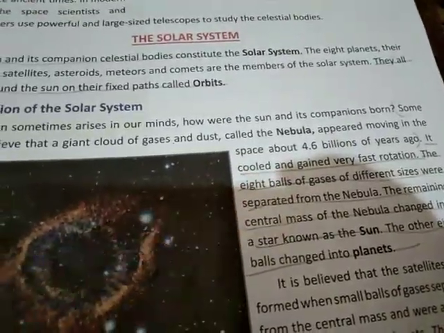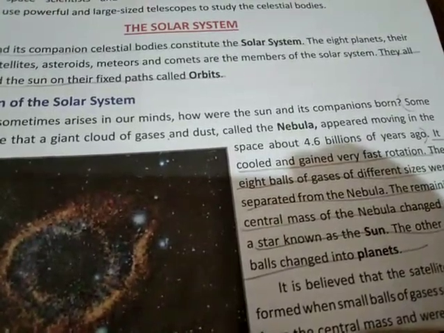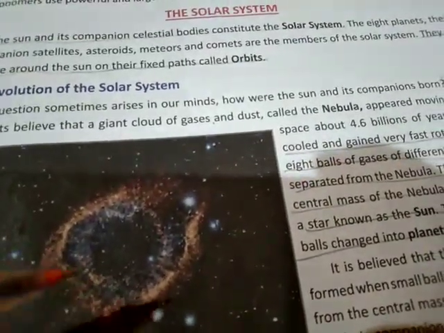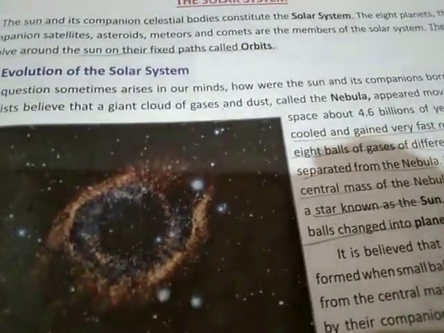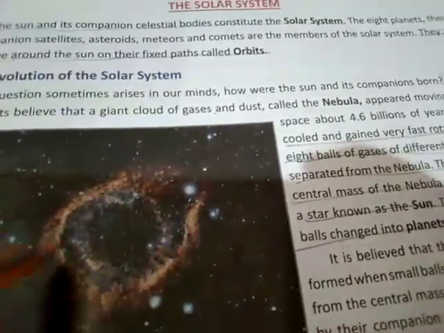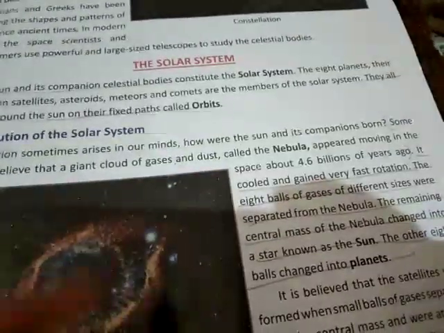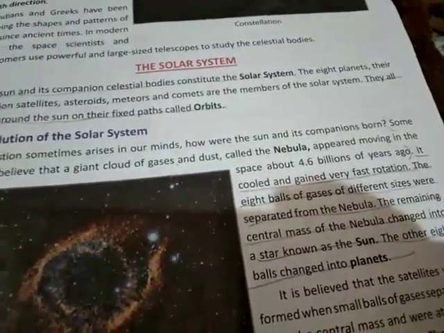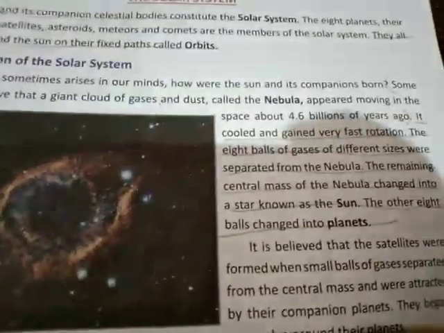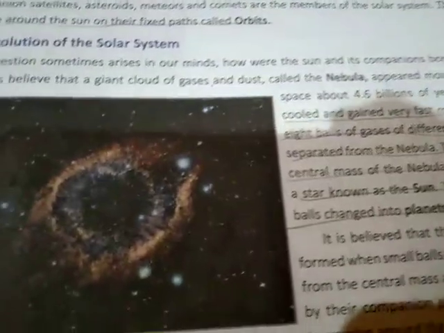It cooled down and gained very fast rotation. Somehow, for some reason, it was rotating like that. The 8 balls of gases of different sizes were separated from the nebula.